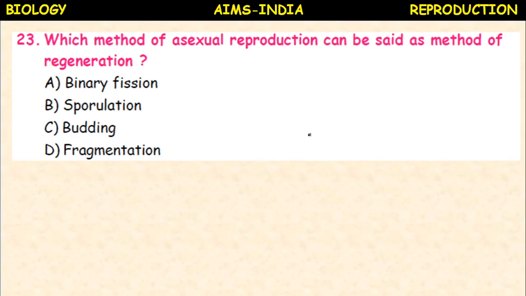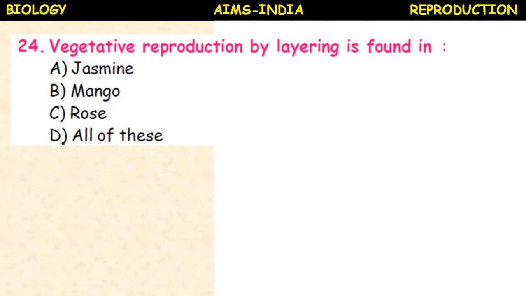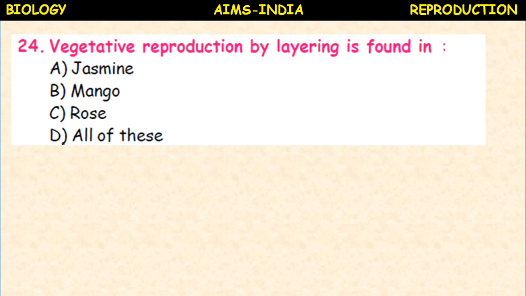Which method of asexual reproduction can be said as method of regeneration? Binary fission, sporulation, budding, fragmentation. It is fragmentation which is also called regeneration. Vegetative reproduction by layering is found in, already repeated, jasmine, mango, rose, all of these.